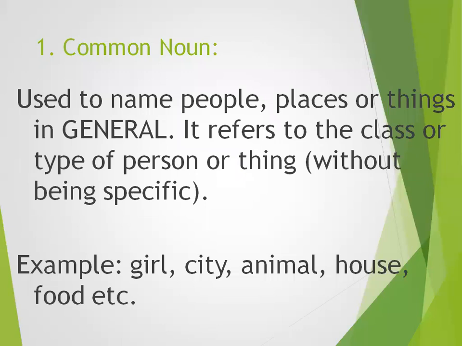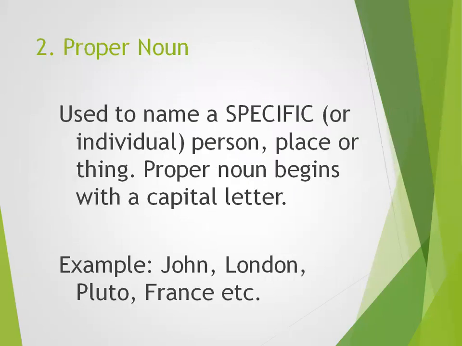Then house, I'm not specifying any particular house. Now food, etc. These are all the names which we use commonly for the people, places, things, animals, or whatever is there in front of you. But you have to be very clear about what common nouns are. They are generally used names for people, places, or things. They are used generally, they are used commonly. When you get the definition of proper noun, it will be clear to you.